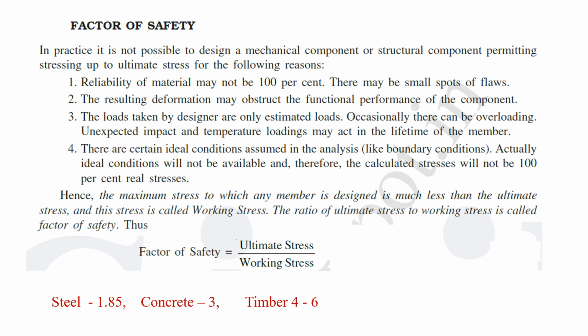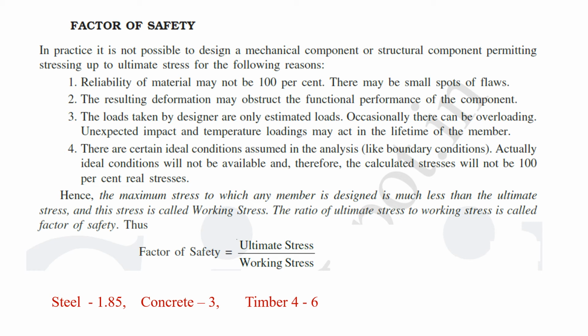That is, for steel, the working stress is given by ultimate stress divided by 1.85. Whereas for concrete, it is given by ultimate stress divided by 3. And for timber, the working stress is given by ultimate stress divided by 4 to 6.